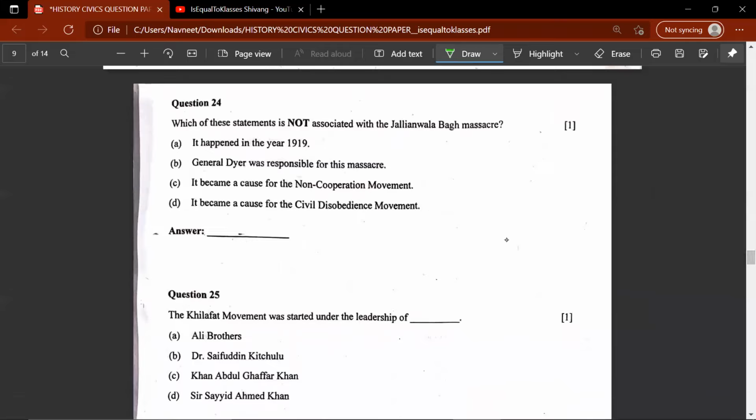Moving on to the 24th question. Which one of these statements is not associated with Jallianwala Bagh massacre? It happened in the year 1919, correct? General Dyer was responsible for this massacre, correct? It became a cause for the non-cooperation movement, correct? It became a cause for the civil disobedience movement. This would be wrong. So the correct answer would be D.